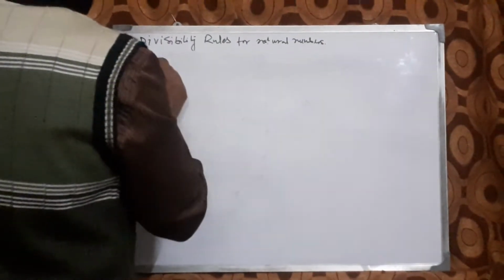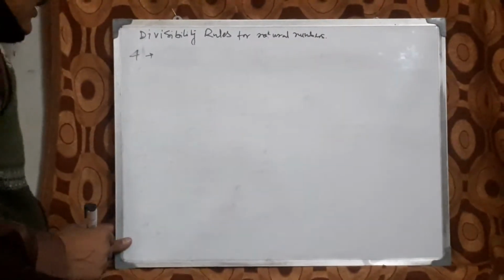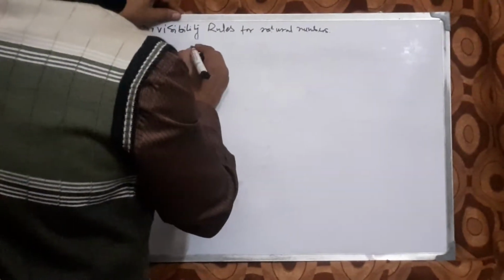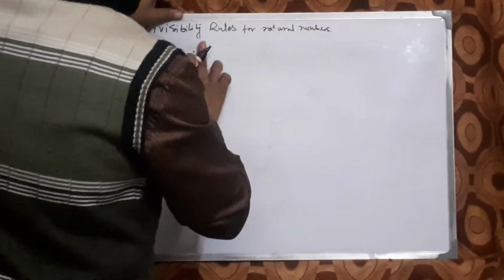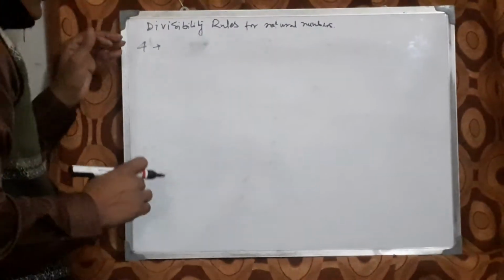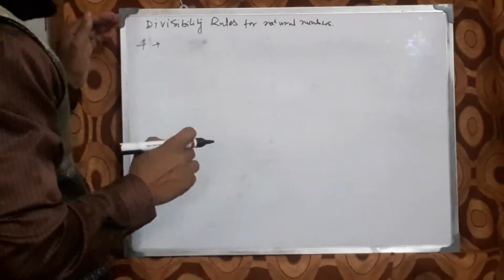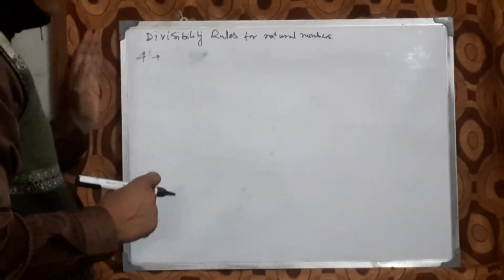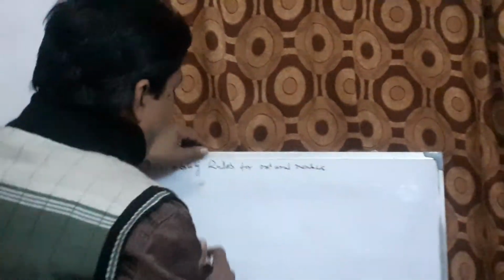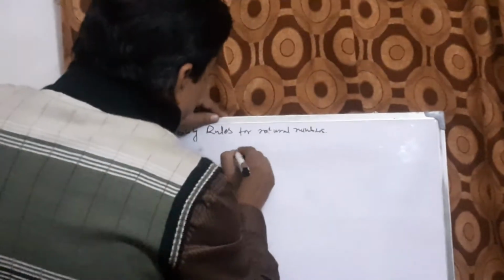Now we will start the divisibility by 4. If the number formed by the unit place and tens place digits is divisible by 4, then the whole number is divisible by 4. It means, suppose a number is there, 432.